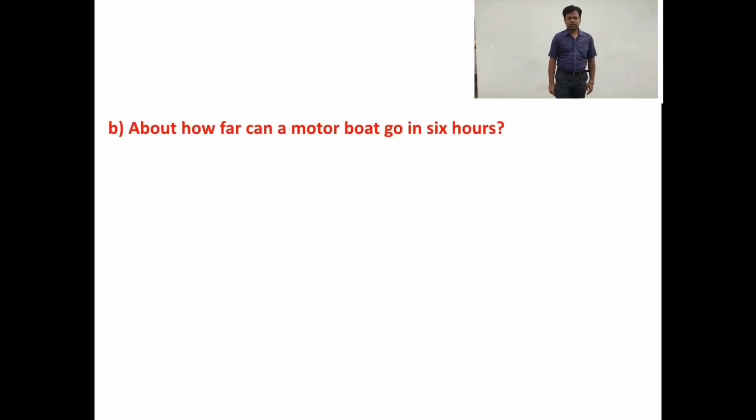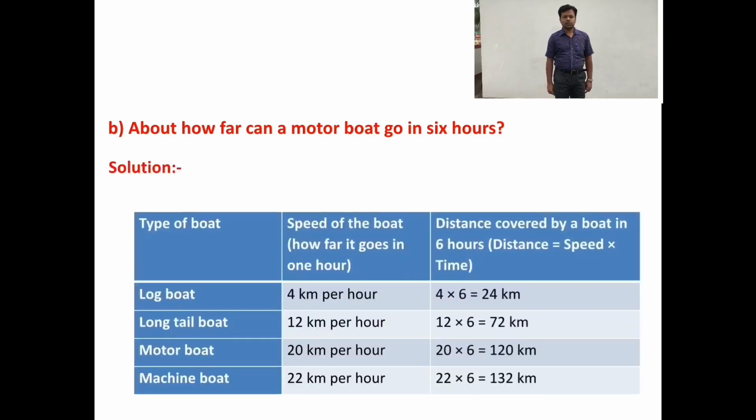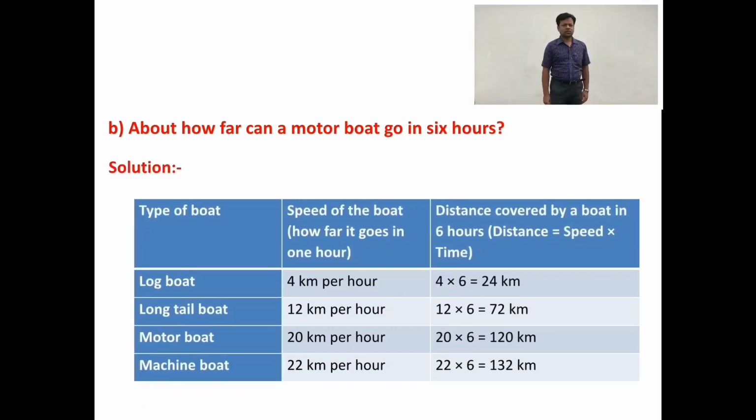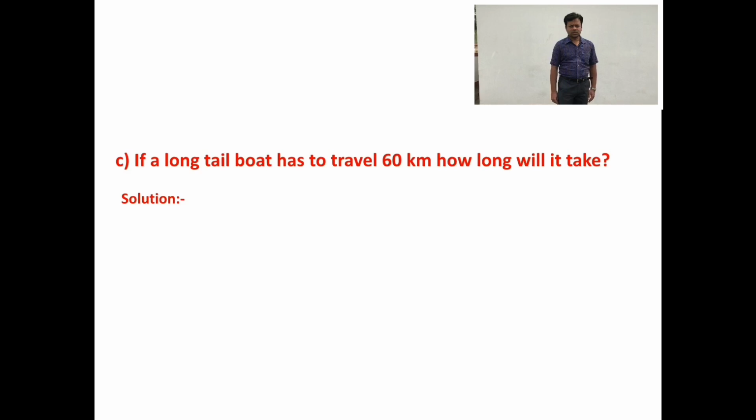About how far can a motor boat go in 6 hours? Logboat can go 24 km, long tail boat can go 72 km, motor boat can go 120 km, machine boat can go 132 km. If a long tail boat has to travel 60 km, how long will it take?